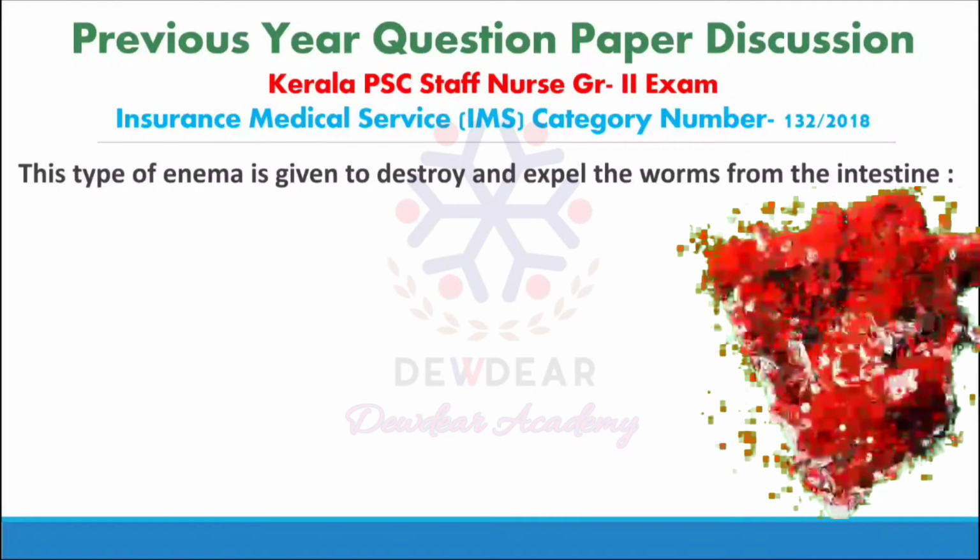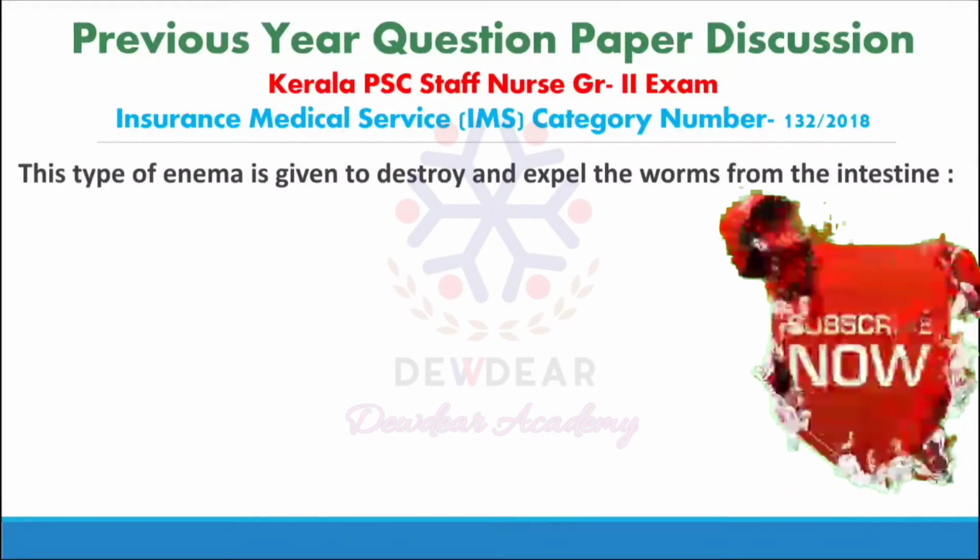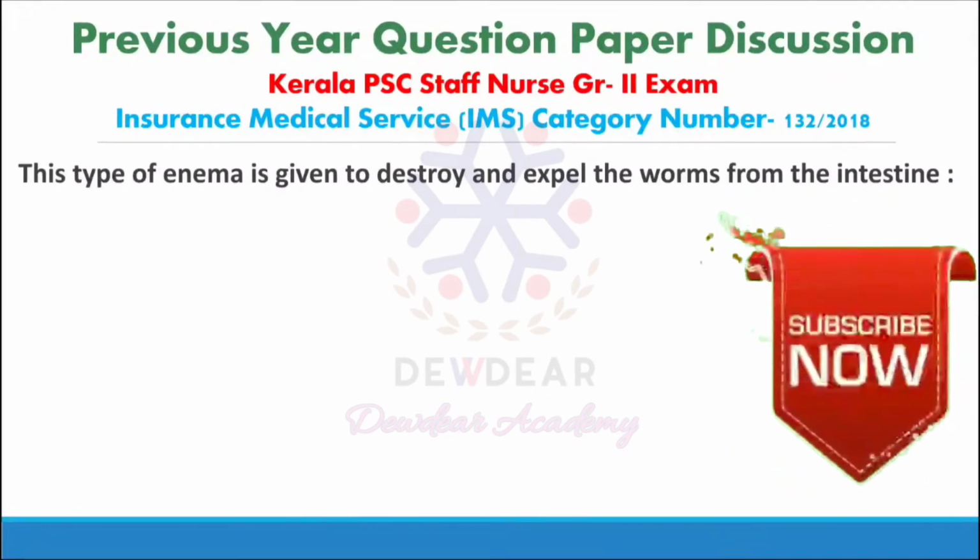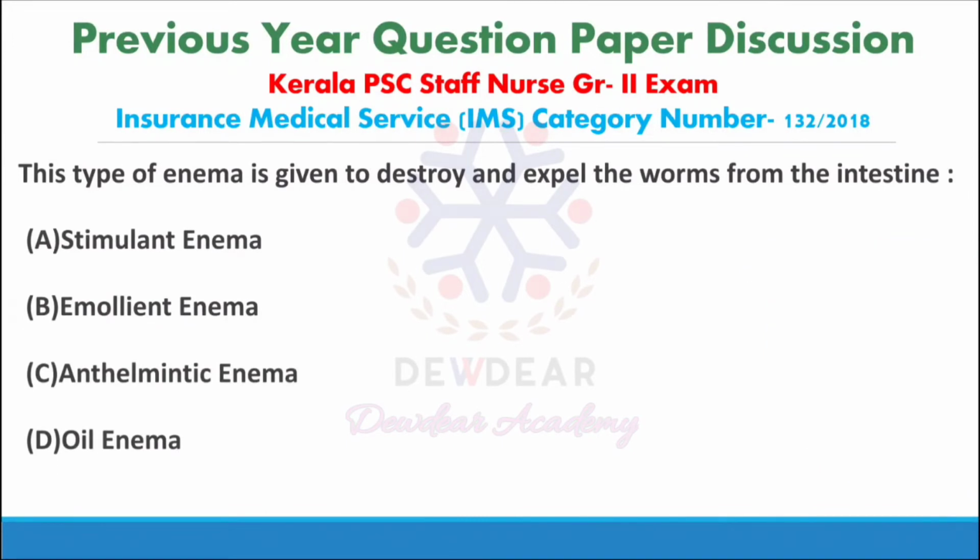The type of enema given to destroy and expel the worms from the intestine. Options: stimulant enema, emollient enema, antihelminthic enema, oil enema. Correct answer is antihelminthic enema. Stimulant enema is given in treatment of shock and collapse.